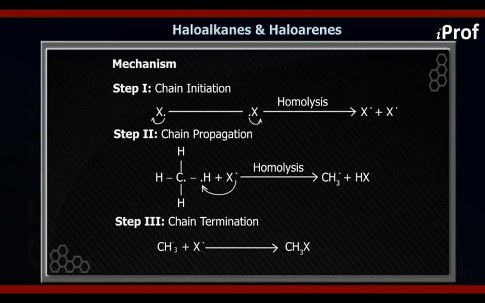In the second step of the mechanism we have a radical of an alkane. Suppose X radical picks up the H from a carbon which is tertiary, then the radical formed will be 3 degree. Similarly, if a halogen radical picks up a hydrogen from a carbon attached to 2 carbons, that is 2 degree, then it will form a 2 degree radical.